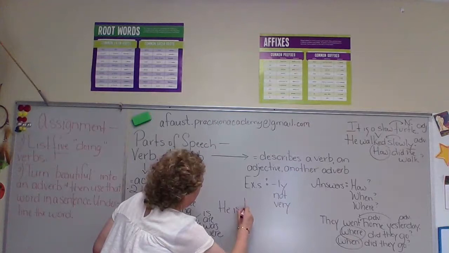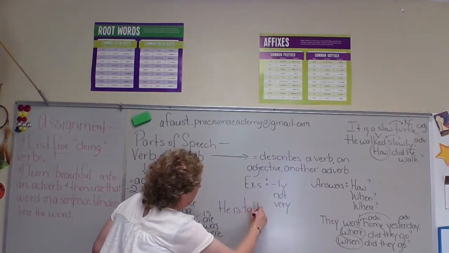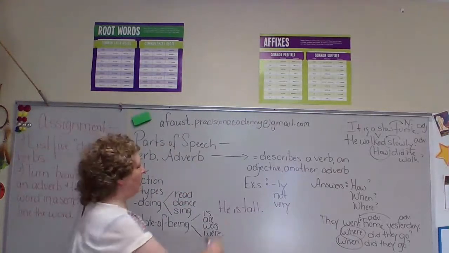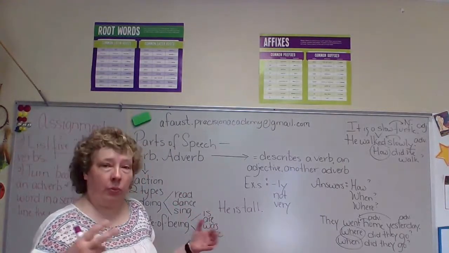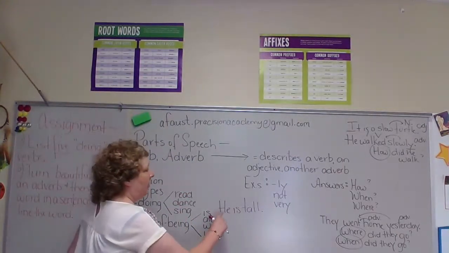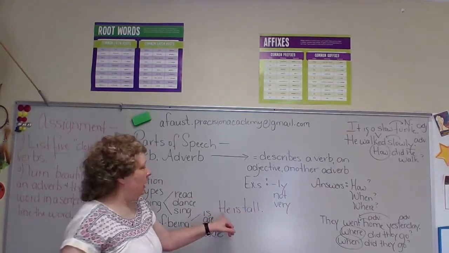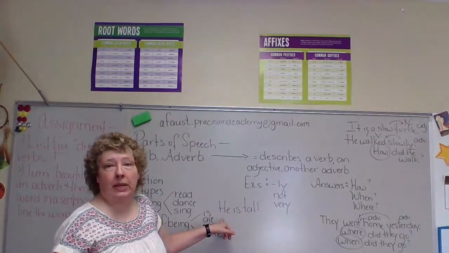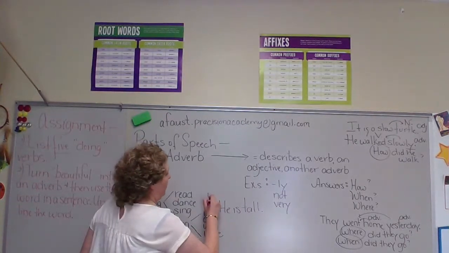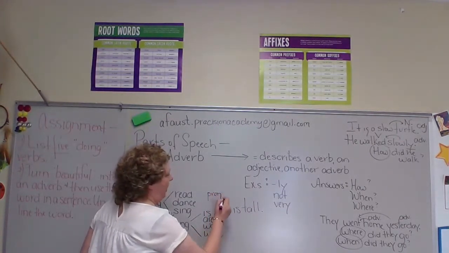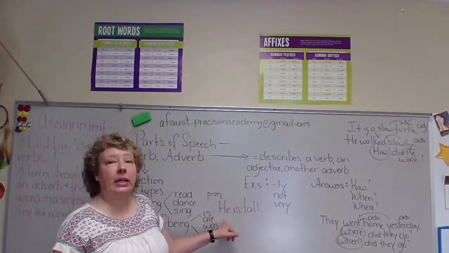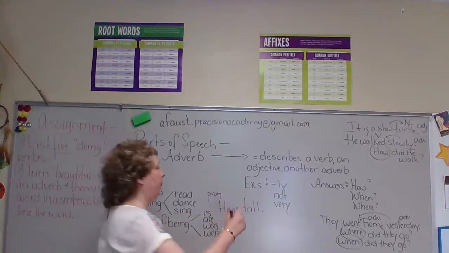is tall. Okay? So if we had to label, and that's what I'm going to show you, okay? If we had to label, this is what I'm going to do. He is what? What part of speech? Yes, it is your pronoun. So this is what labeling is all about. Tall is what? Tall describes the pronoun he. So it's your adjective. Good job.